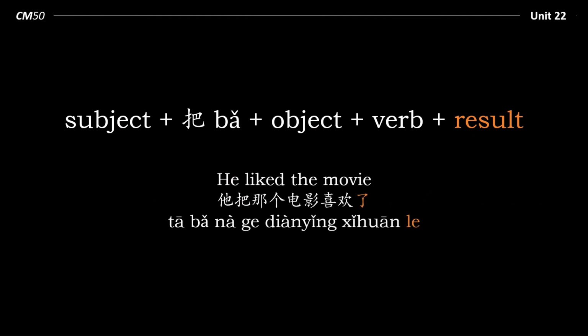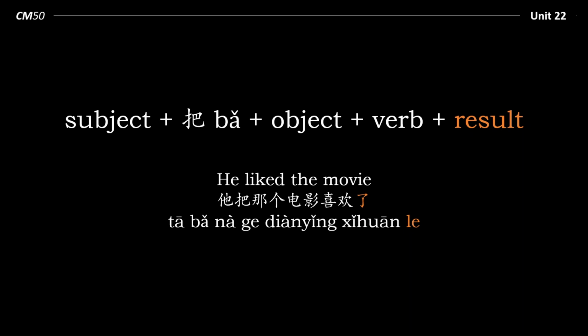But in this sentence, he liked the movie, 他把那个电影喜欢了. 喜欢 is a verb that just describes a feeling or a preference and liking. It doesn't cause a change in the state of an object. It has no effect on it. In other words, if I hang a picture on the wall, then the picture is affected in that it's now in a different location. So this is a bǎ sentence.